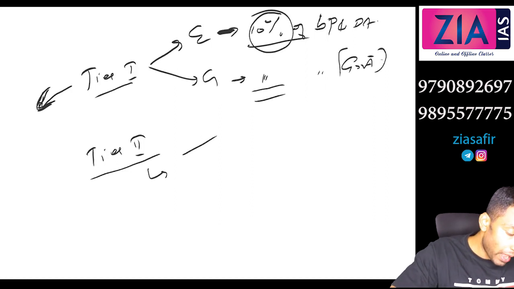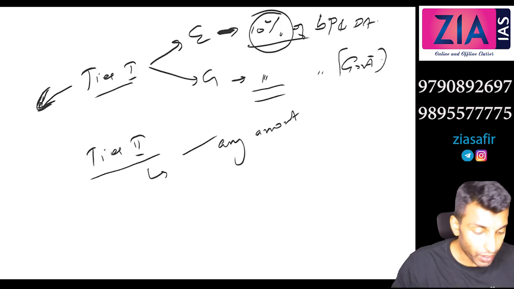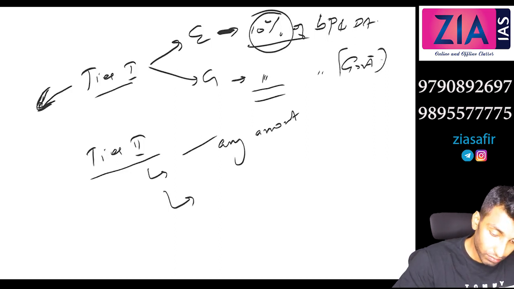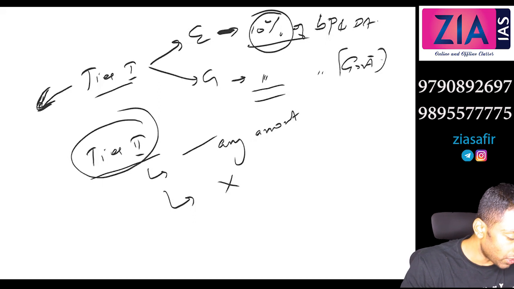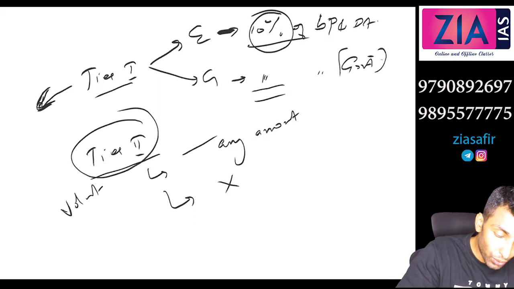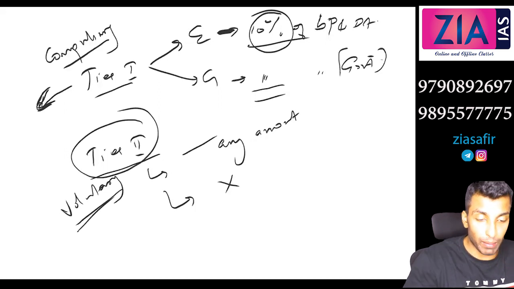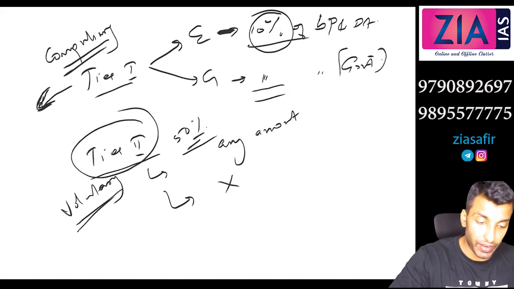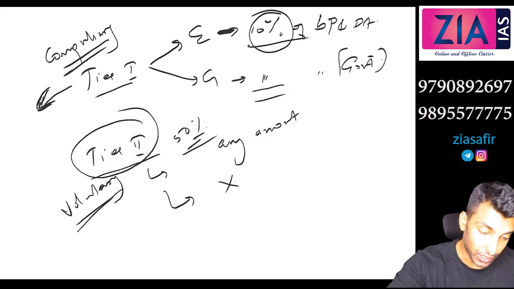In case of tier 2, any amount you can invest. What about government contribution here in tier 2? There is no government contribution. Tier 2 is voluntary, while tier 1 is compulsory. In tier 1, 10% you have to contribute and the government also contributes the same. In tier 2, if you want more saving, you can even go for 50%, 60%, 70%, or the entire salary, but there won't be any government contribution here.